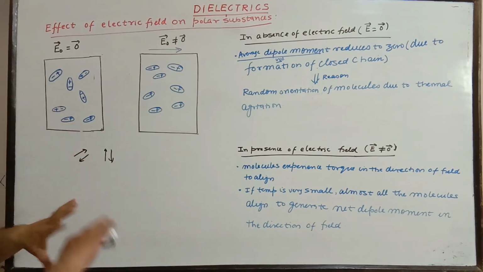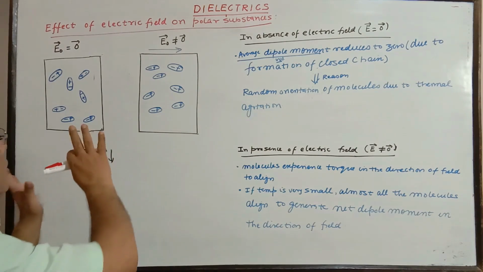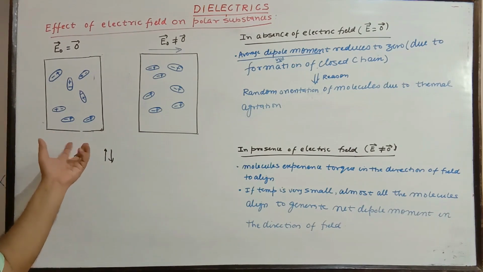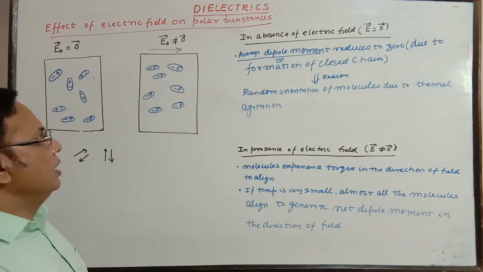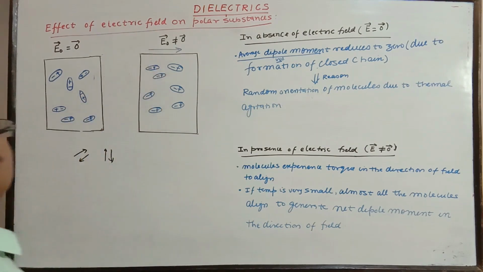But this is just a symmetrical distribution due to random thermal orientation of the molecules. The thermal energy is given by heat or external temperature, which is quite obvious from room temperature. Now, when the electric field is not 0, or in other words, when an electric field is applied, what happens?